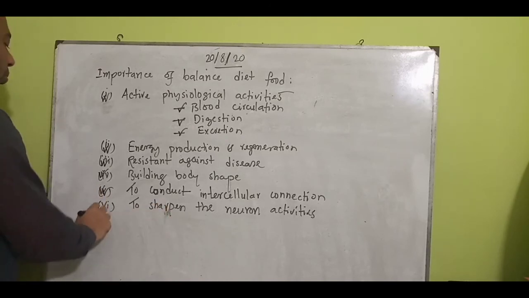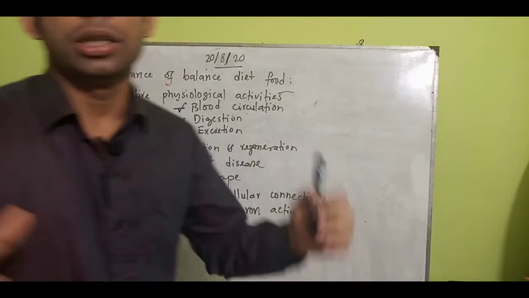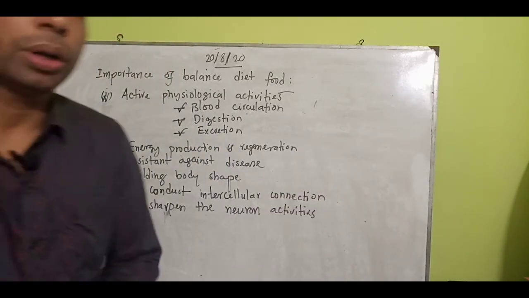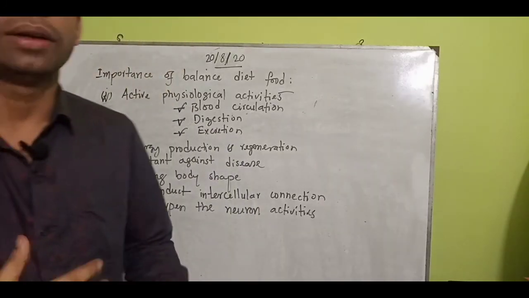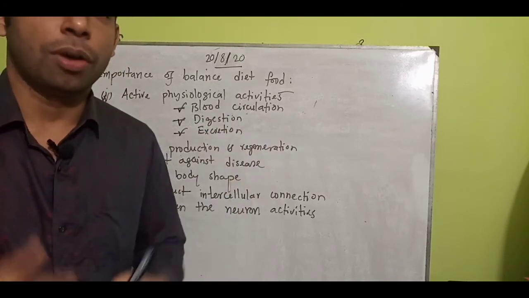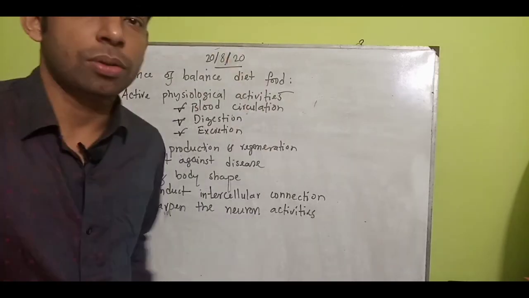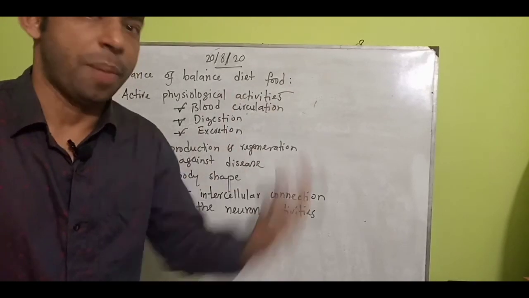To sharpen the neuron activities: you know that the neuron is a nerve cell and it is very important. The neuron is the unit of the nervous system, and it can enhance the capability of feeling well. If the neuron is not working well, everyone says that he or she is insane or mad.